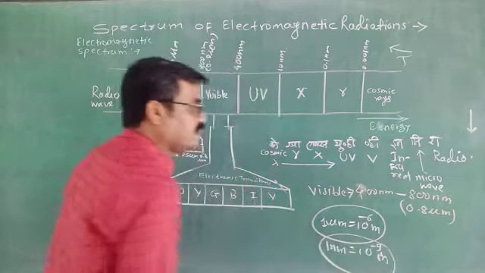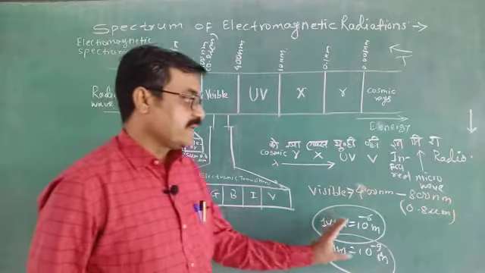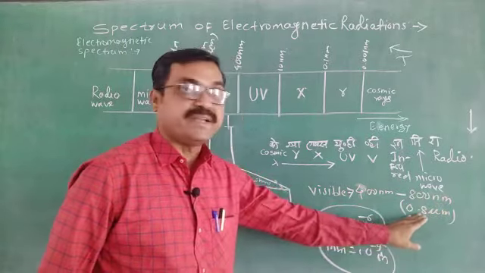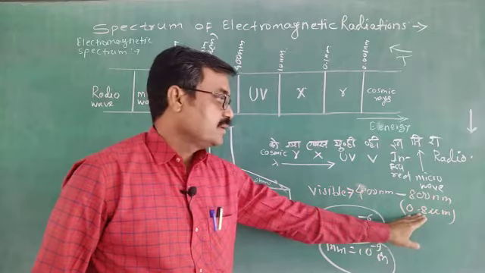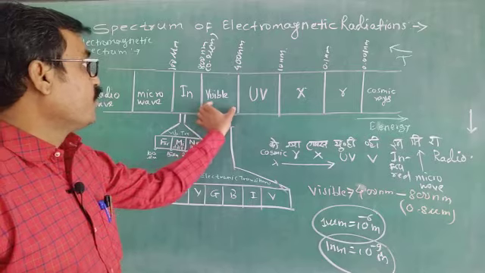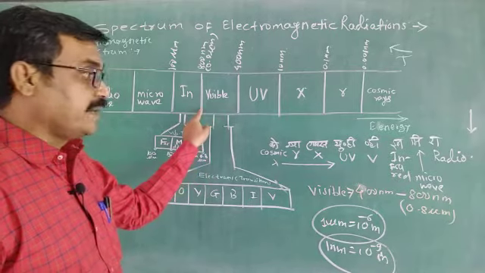Okay, from these two it is clear that 800 nanometer is equal to 0.8 micrometer. That's why the visible range is 400 nanometer to 800 nanometer.